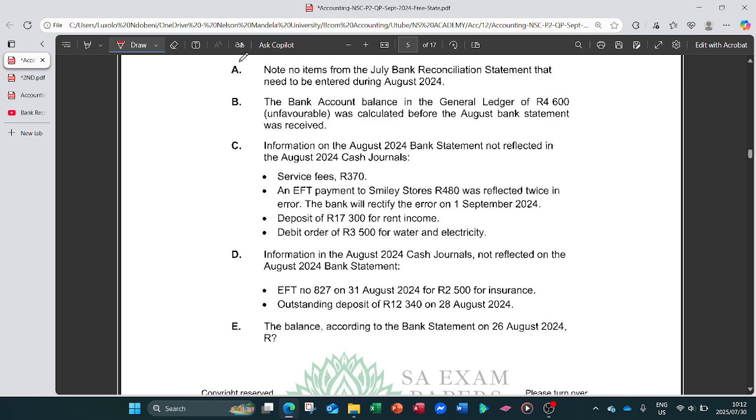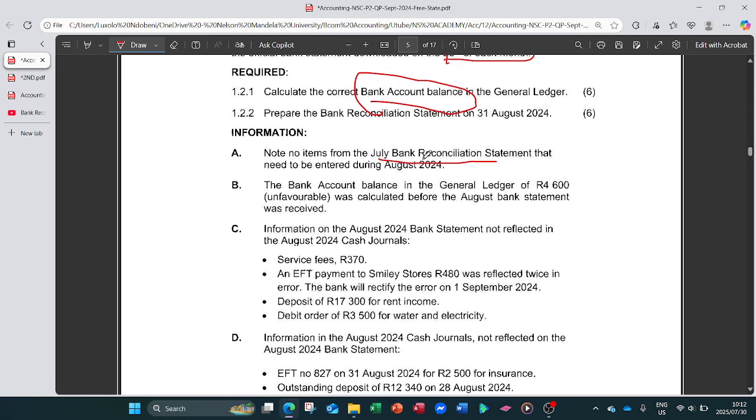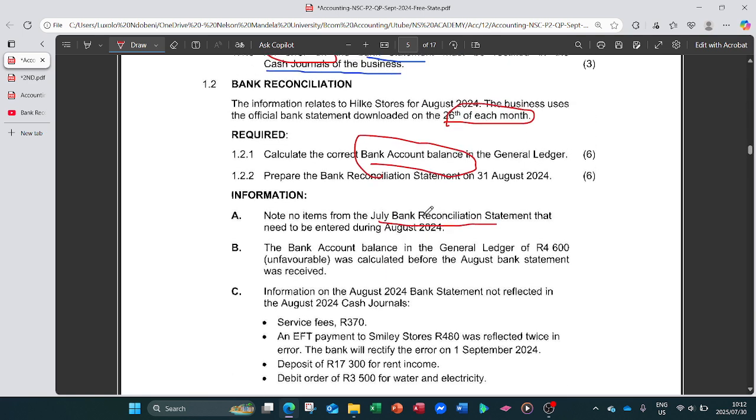Information A: note no items from the July bank reconciliation statement need to be entered during August 2024. This is the most important information, because they are telling us that from the bank reconciliation we made in July, all the errors we said the bank must fix have been corrected. So no items from July need to be entered in the August bank reconciliation statement. Everything was fixed.